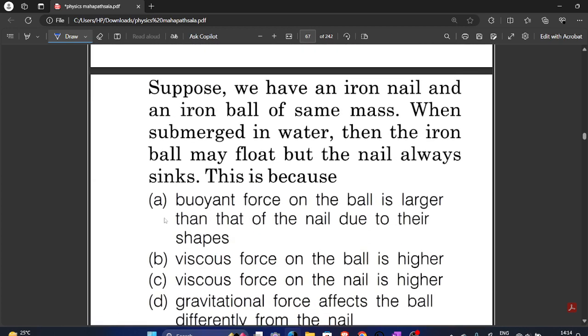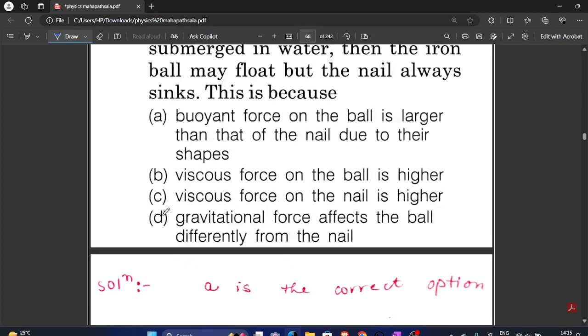Suppose we have an iron nail and an iron ball of same mass. When submerged in water, iron ball may float, but the nail always sinks. This is because अरे भाई तुमको पता, हमको पता, क्योंकि उसका जो टिप होता है उसका सरफेस एरिया कम होता है और जितना कम सरफेस एरिया उतना ही ज्यादा प्रेशर लगता है. Buoyant force on the ball is larger than the nail due to their shapes. आपकी जो सुई होती है, उसका शेप ऐसा है, तो सरफेस एरिया भी कम है, सीधे तो जाएगा ये.